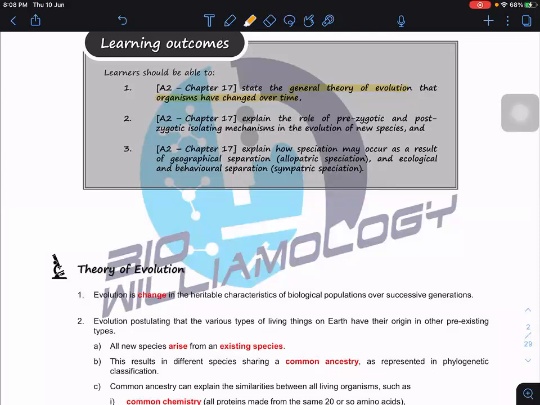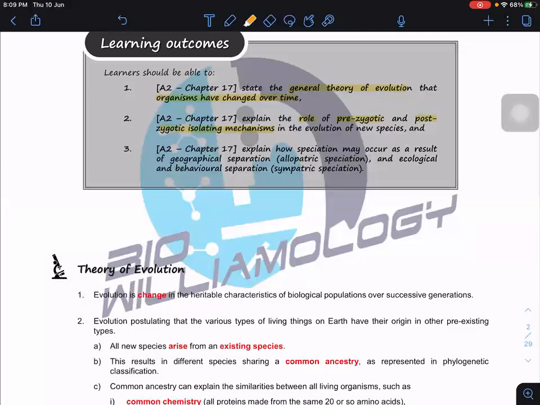Followed by this, we're going to look at the role of the pre-zygotic and post-zygotic isolating mechanisms in the evolution of new species. So how new species actually evolve, and why pre-zygotic and post-zygotic isolation is so important.